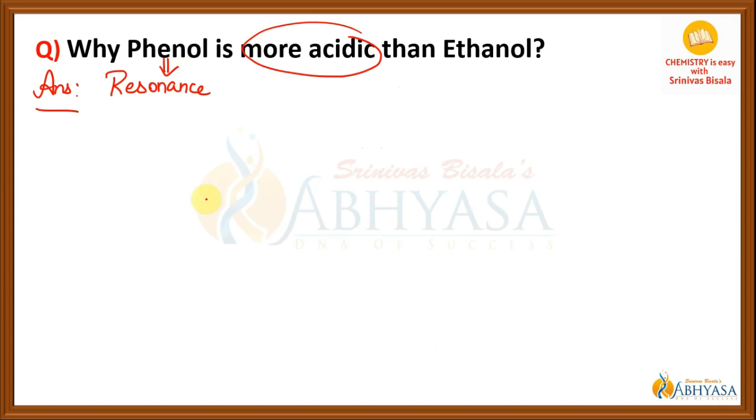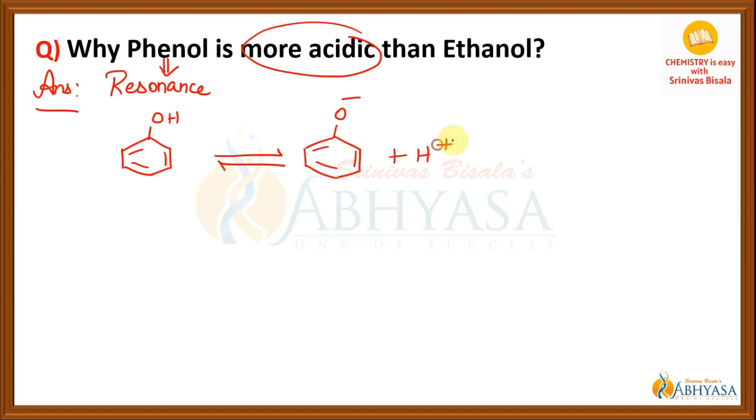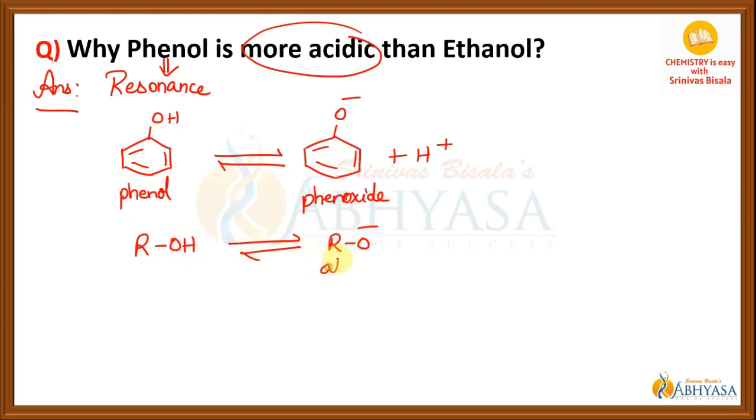Let us understand better. When we take phenol, this is its structure, and phenol, after losing proton, is converted into phenoxide ion, and this is phenoxide ion, O minus, and this H plus. So this is phenol and this is phenoxide ion. And when you take the case of alcohol, this is alcohol. After losing proton, it is converted into alkoxide ion.